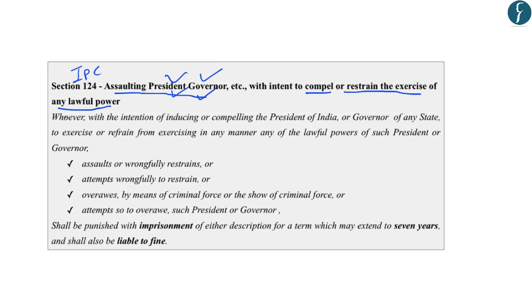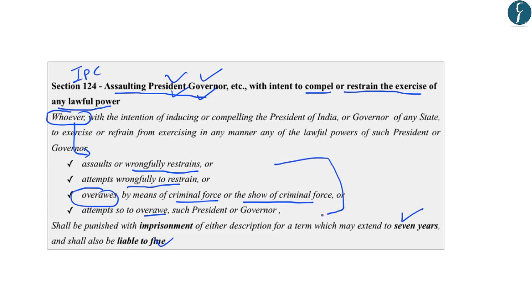So in detail, this section reads that whoever assaults or wrongfully restrains, attempts wrongfully to restrain, or overawes by means of criminal force or the show of criminal force, or attempts to overawe the president or governor, shall be punished with imprisonment of either description for a term which may extend to 7 years and shall be liable to a fine. So there are provisions of fine and provisions for imprisonment up to 7 years. Simply, these are the 4 grounds on which section 124 can be used to arrest a person.